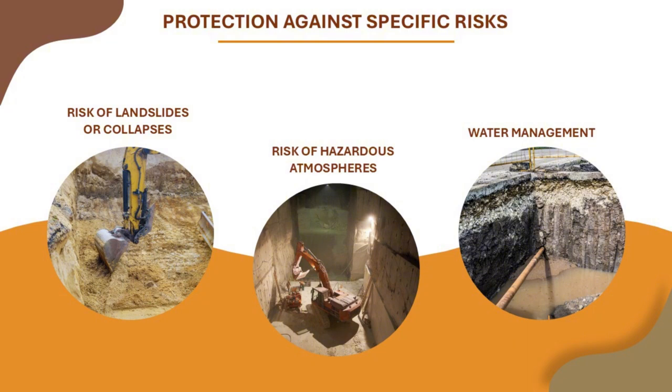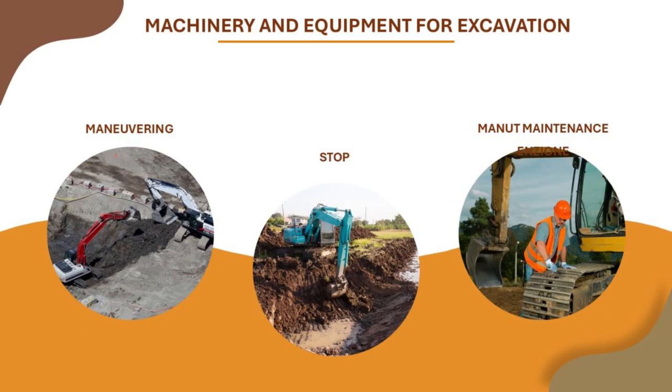In the event of a hazardous atmosphere, workers must be equipped with respiratory protection devices. Water management. Measures must be taken to drain or pump out any water infiltrations, preventing them from accumulating at the bottom of the excavation.